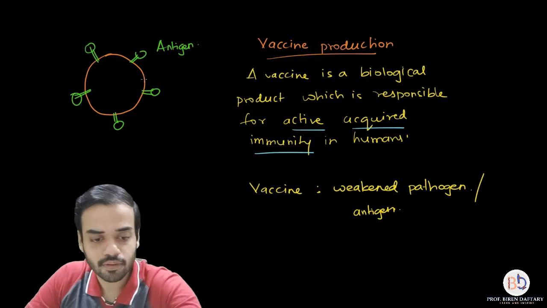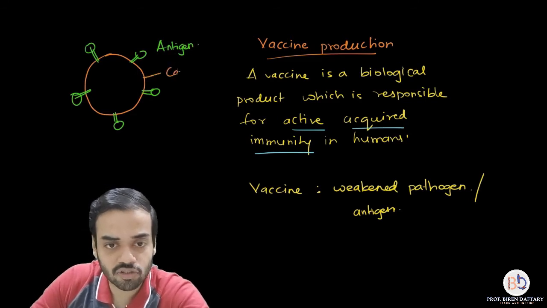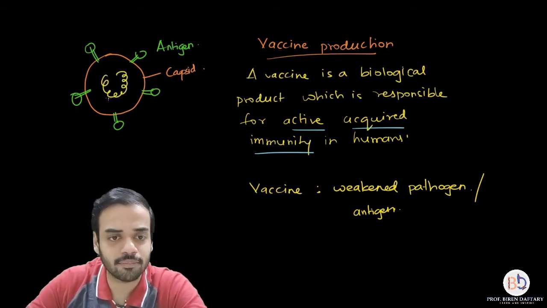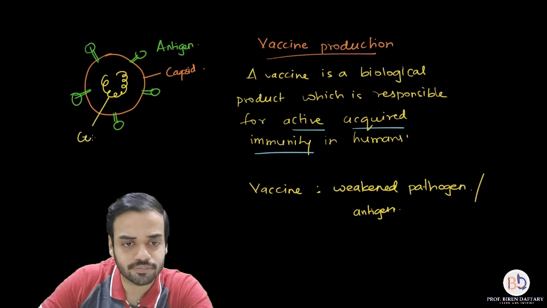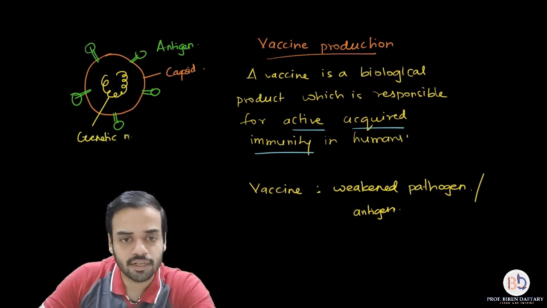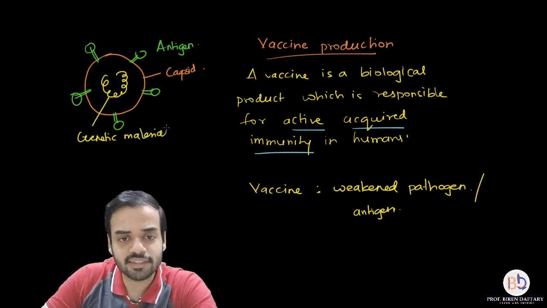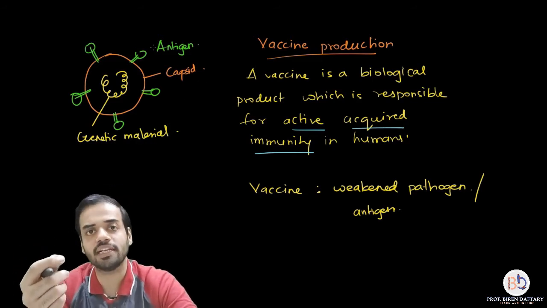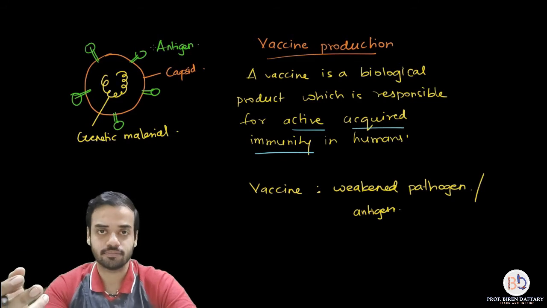This orange colored covering is called the capsid or the protein coat, and inside is the genetic material. It can be DNA, RNA, whatever. Now when this virus enters your body, these green colored antigen proteins are toxic and they cause the disease.